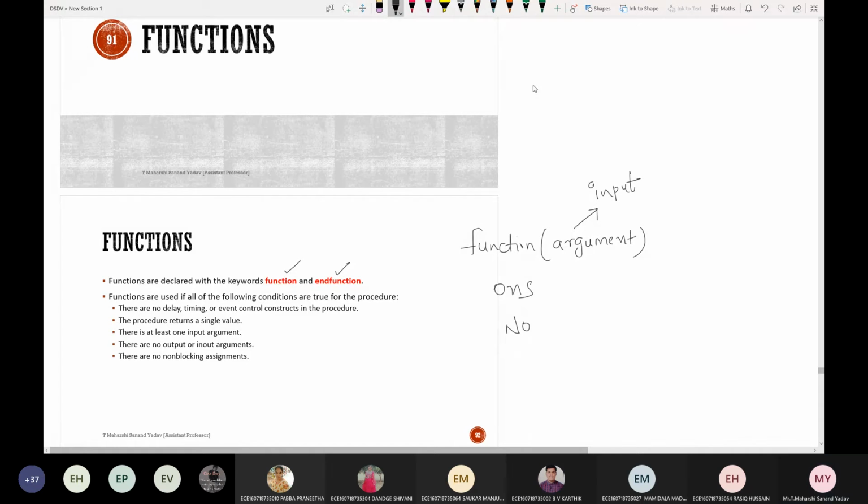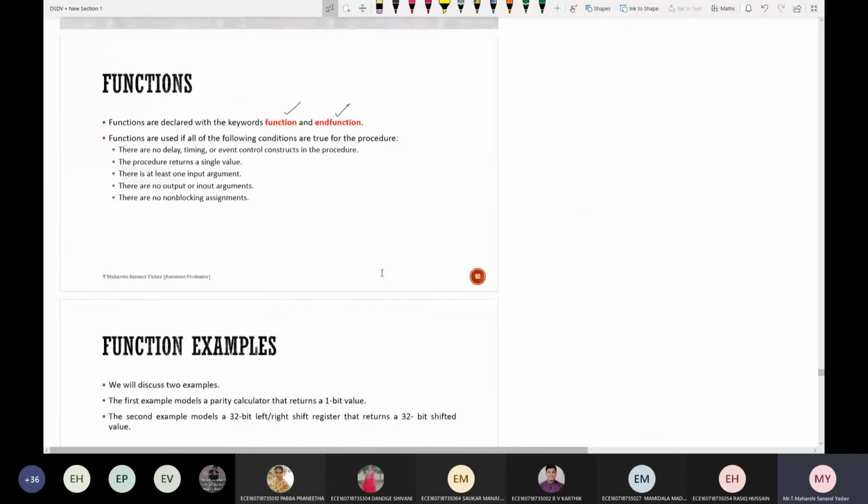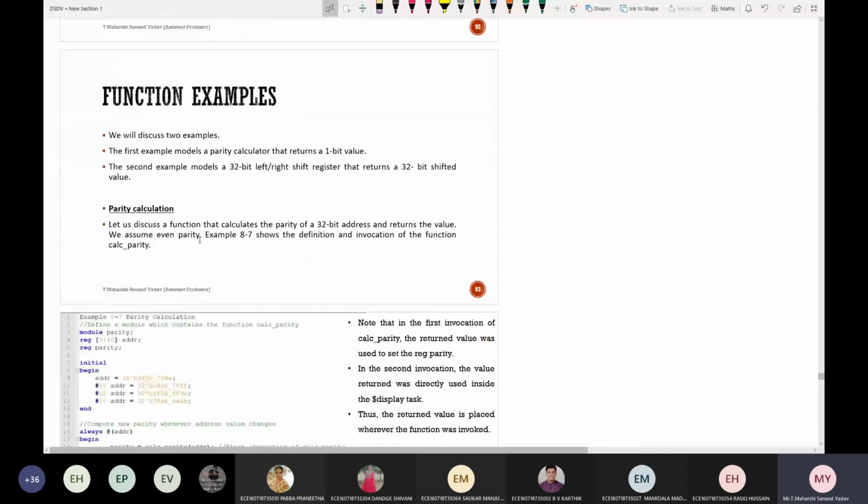Means from function 1? Yes, we can. But we can't call a task, only remember that point: a task can't be called from a function. Whereas in the case of a task, can I call a function and a task both? Yes, we can call. Right, so you have understood this concept.